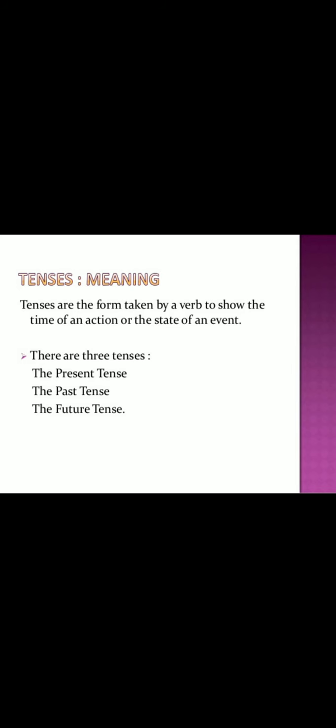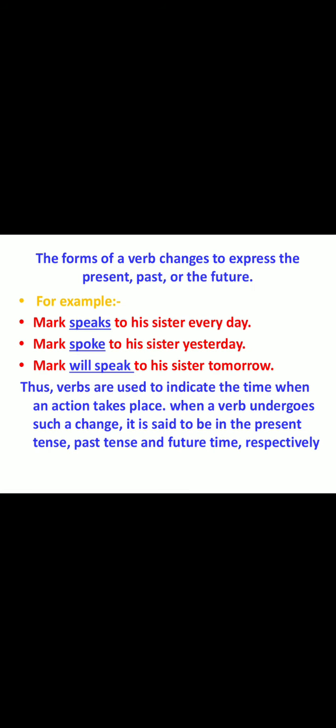There are three types of tense. Number one, the present tense. Number two, the past tense. Number three, the future tense. Dear students, come let us see a little bit briefly about the tenses.